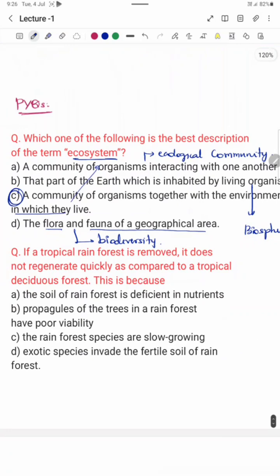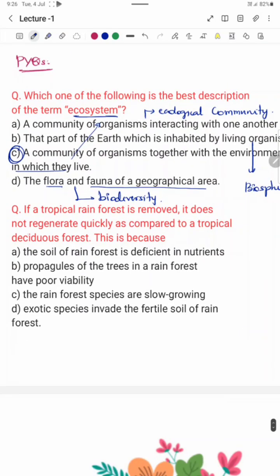So moving on to the next question. If a tropical rainforest is removed, it does not regenerate quickly as compared to a tropical deciduous forest. Why? Look into the options. Here the soil of the rainforest is deficient in nutrients. Propagules of the trees in a rainforest have poor viability. No, this is not the case. The rainforest species are slow growing.